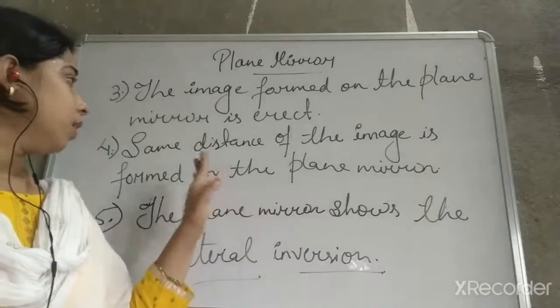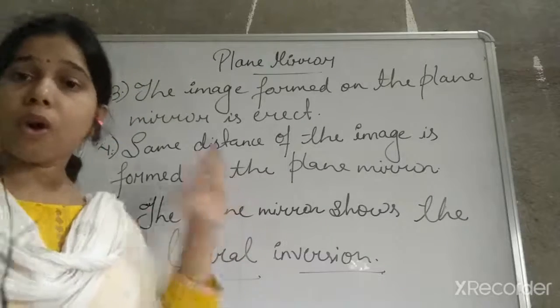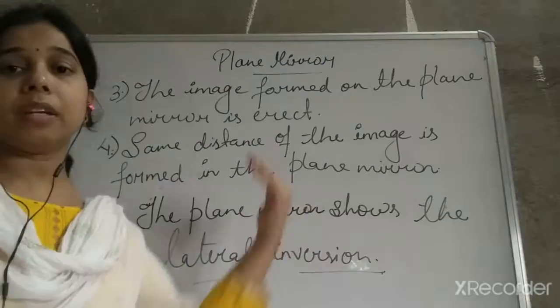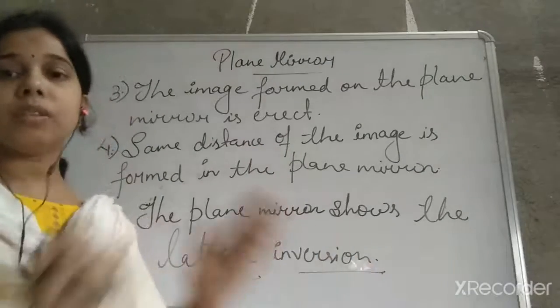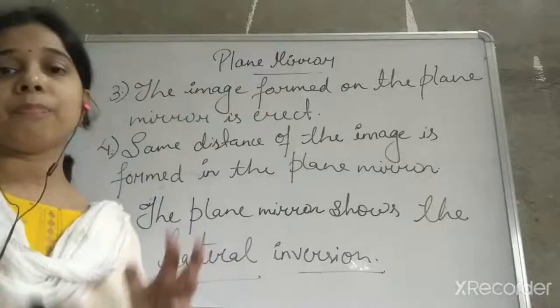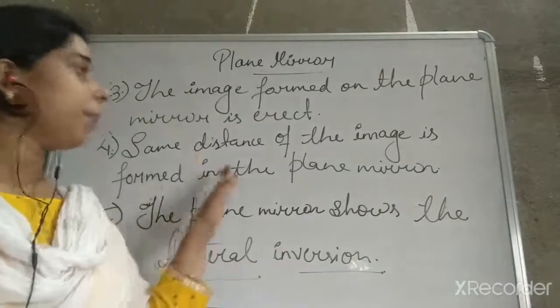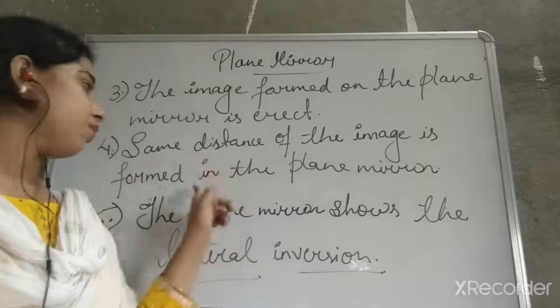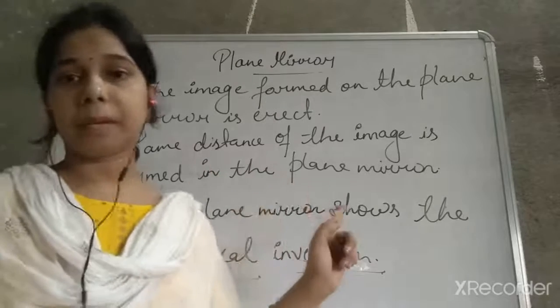And the distance of the object and the distance of the image behind the mirror are the same. So both distances are equal. On that basis, we can say that the image is formed at the same distance in the plane mirror.